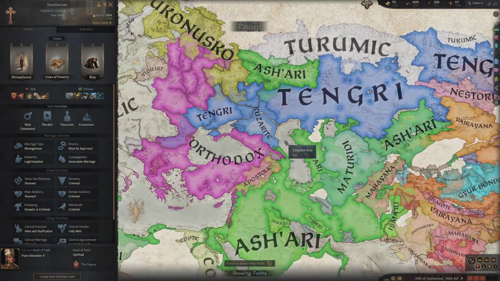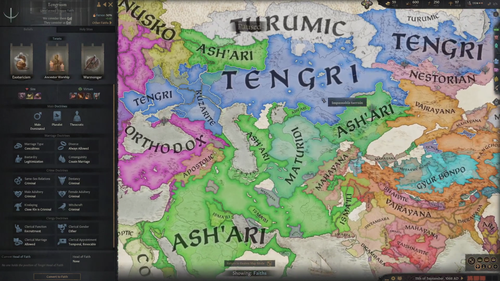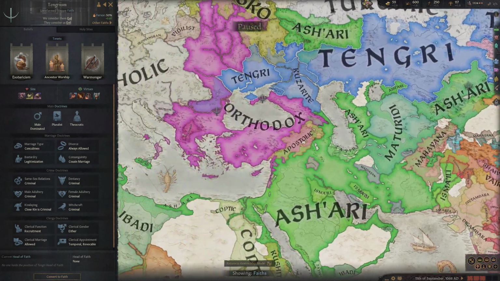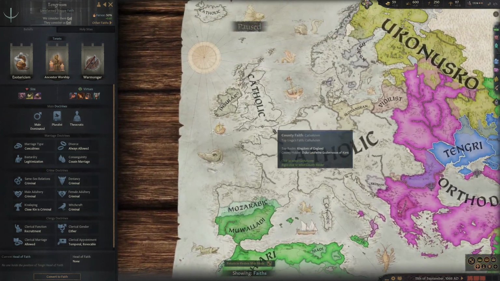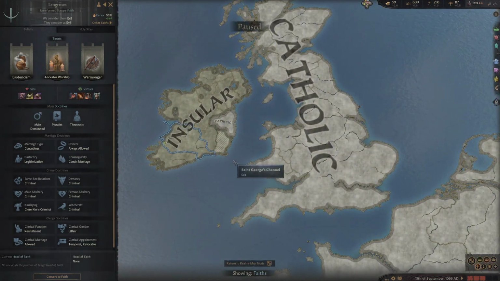A little bit further across we have Khazarites, they are the Jewish religions. Tengri is the Mongol religion, and I believe we may even have somewhere around here, but I can't quite see it, there may even be Taoism, for instance. So as you can see, there are lots and lots of religions in Crusader Kings 3, and the ones I've mentioned, tip of the iceberg. So if we go back to us and our character, we are an Insularist.